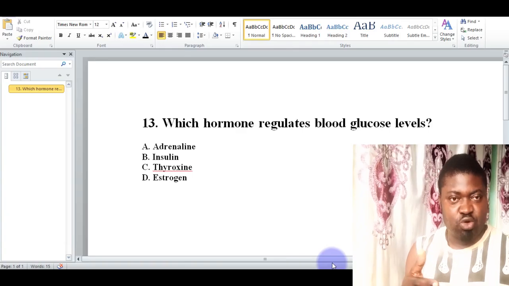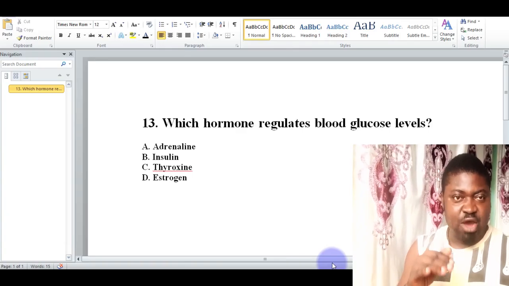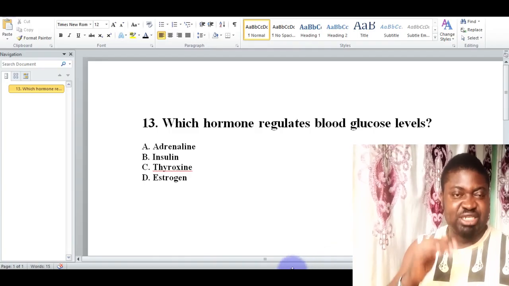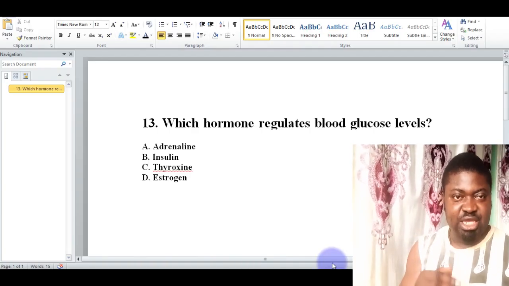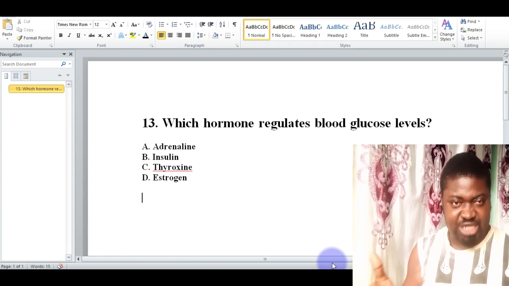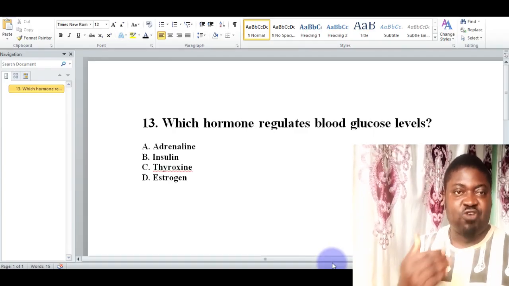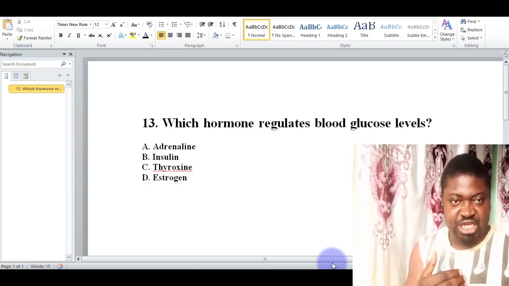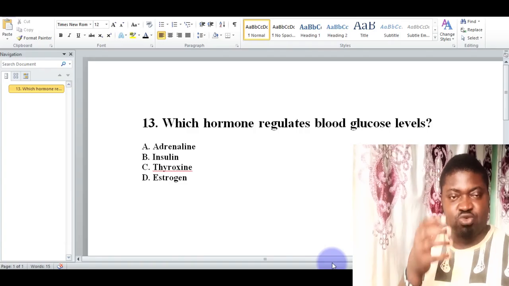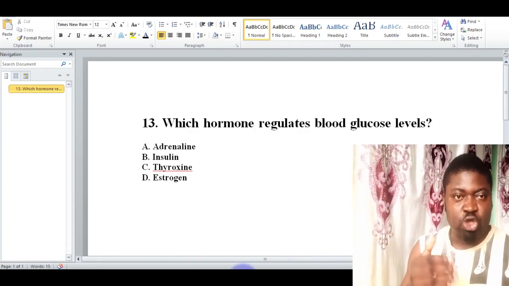Insulin is responsible for bringing down the blood glucose level when it tends to be very high. And when it does so, it actually encourages the uptake of glucose into the cells. Therefore, the lack of insulin is going to lead to diabetes mellitus. Of course, if we look at the explanation, when we talk about insulin, its major role is to control the blood sugar level.